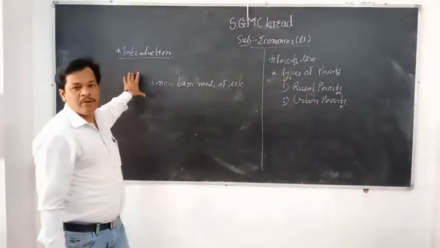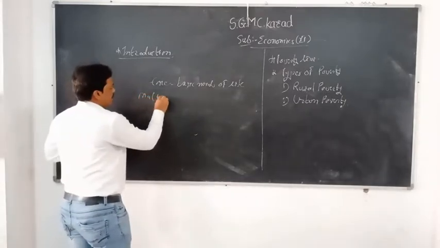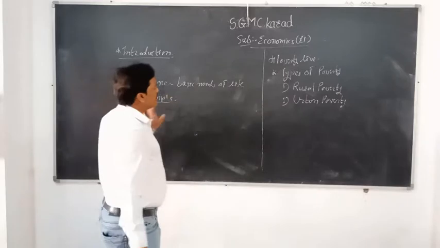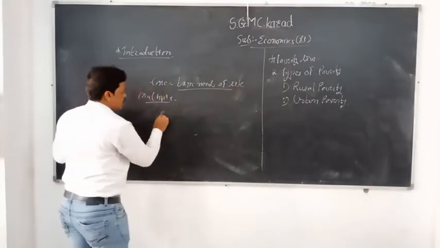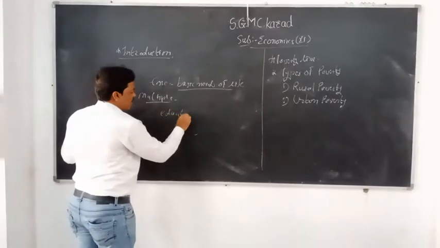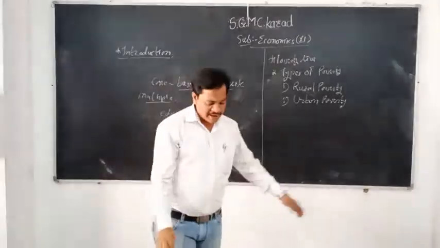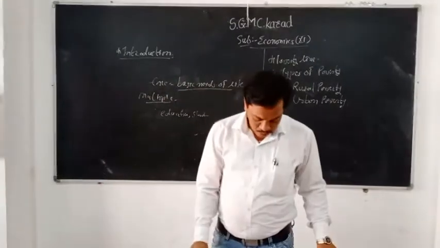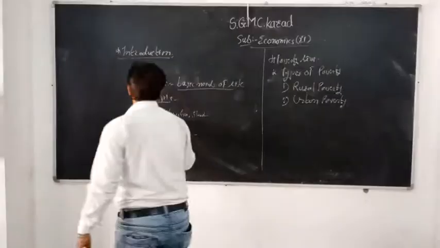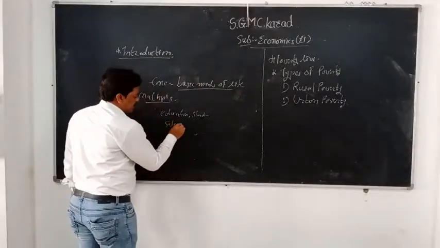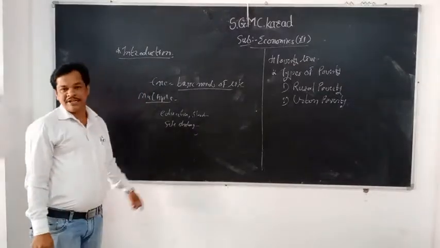But the multi-dimensional concept is a broad concept, where not only the basic needs but also education and standard of living are added. For example, in India some needs are food, clothing, shelter, basic education, road connectivity, electricity, and access to safe drinking water.